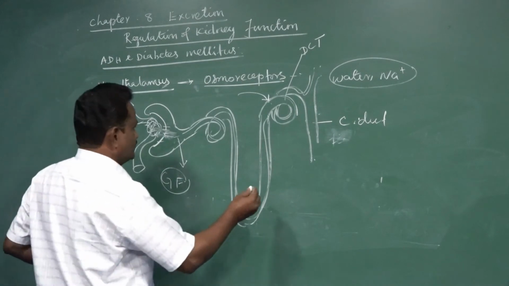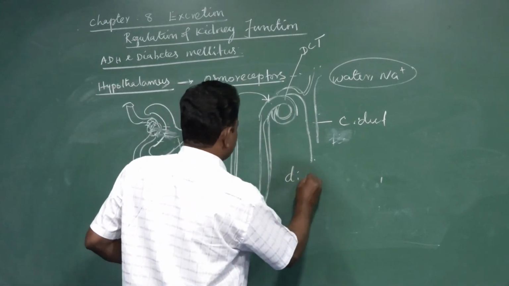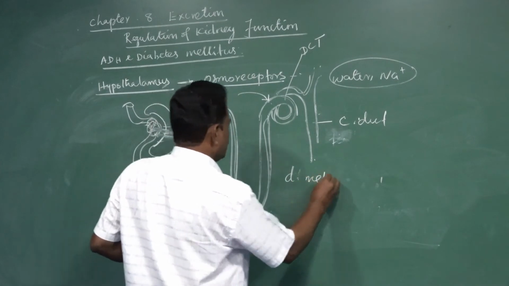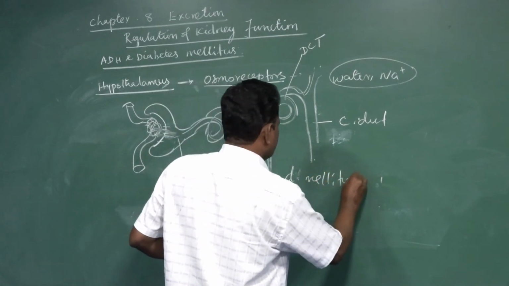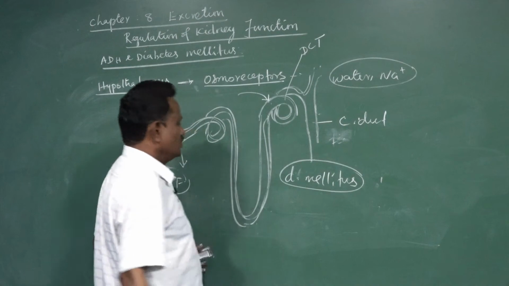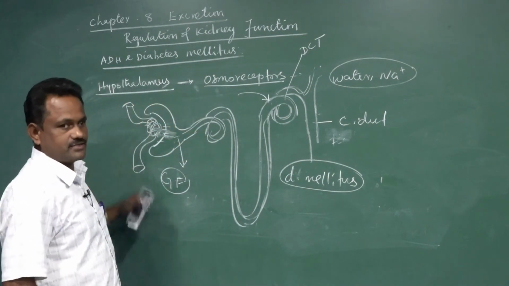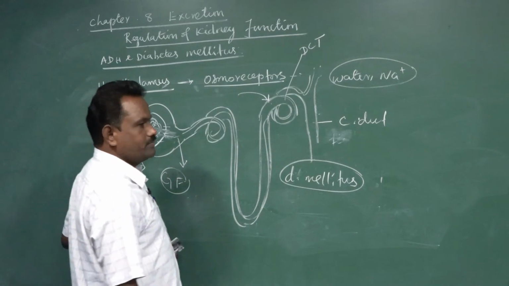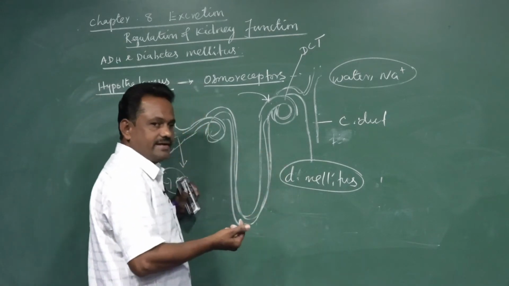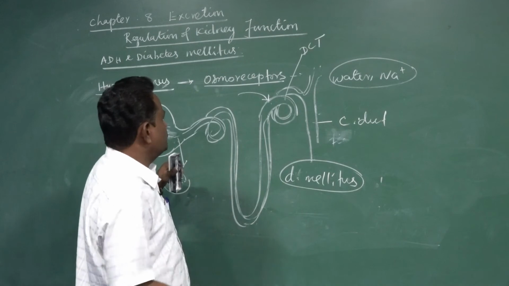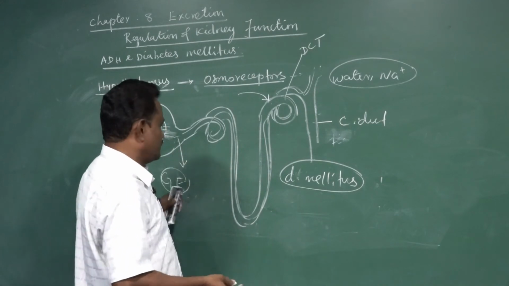it leads to the condition called diabetes mellitus. So what are the symptoms of diabetes mellitus? Decreasing secretion of ADH is called a negative feedback mechanism. Increasing secretion of ADH and increasing the blood volume, that is called a positive feedback mechanism.